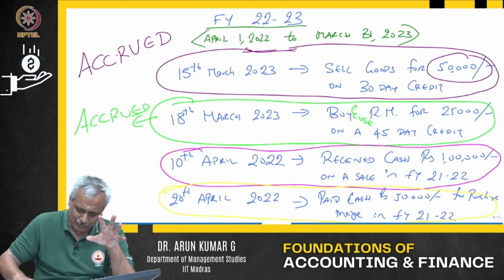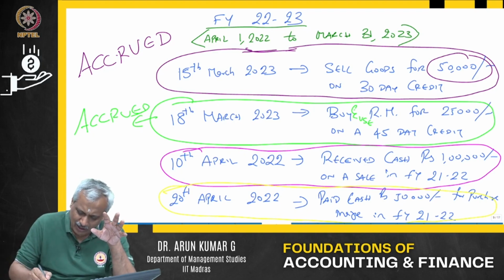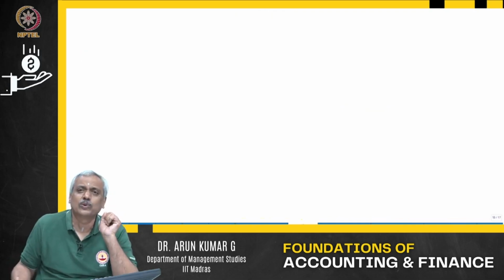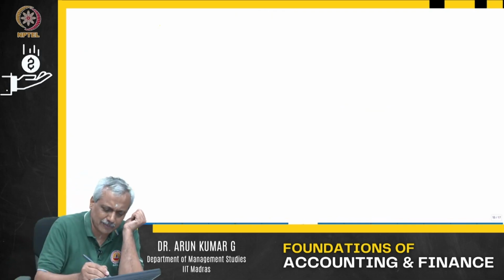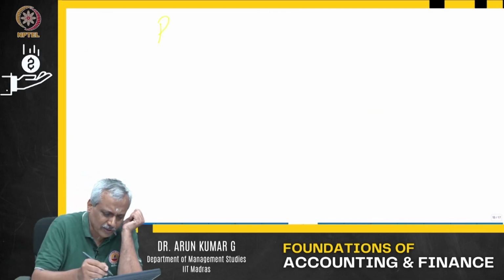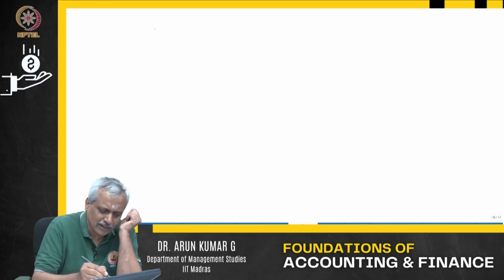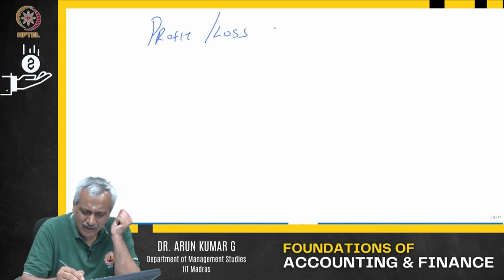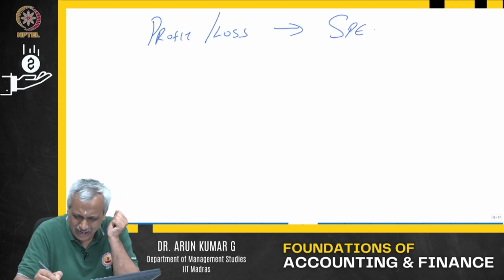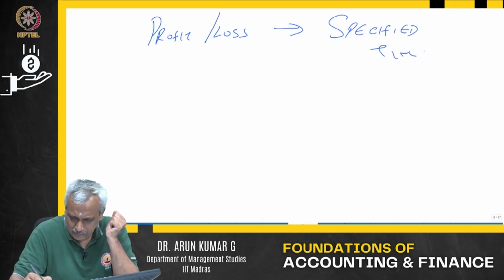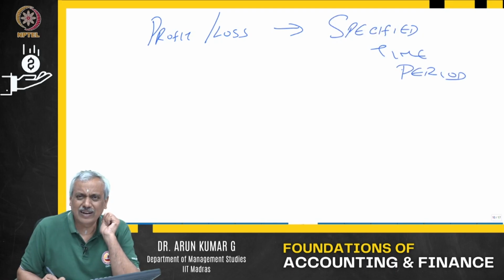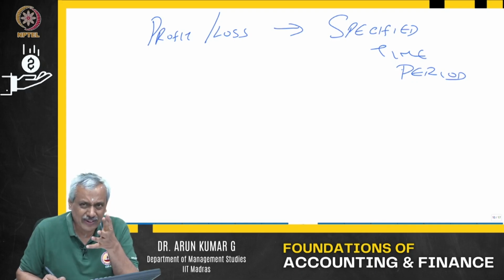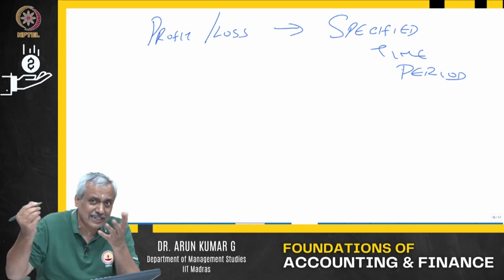So the profit and loss statement is always on an accrual basis. Sorry, I am going to use a different color, this color is too light. Profit and loss statement is always for a specified time period. When I say specified time period, is it always for a financial year? It can be for a financial year, it can be for a quarter.